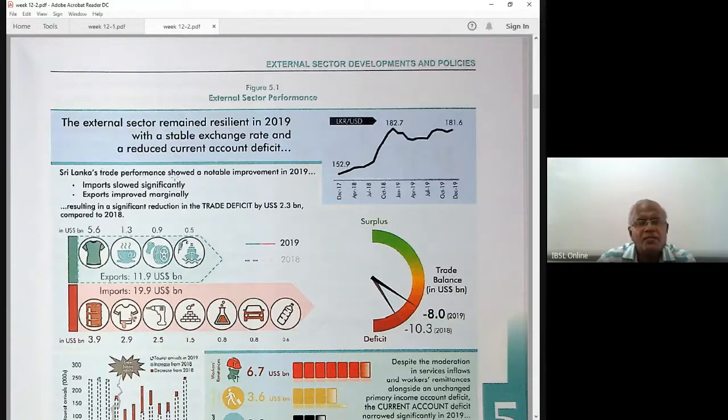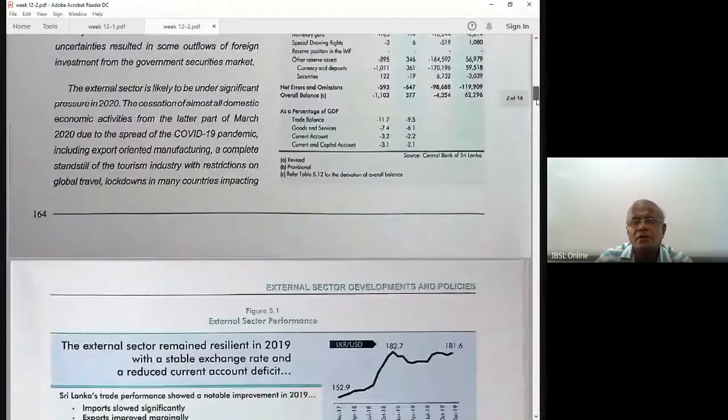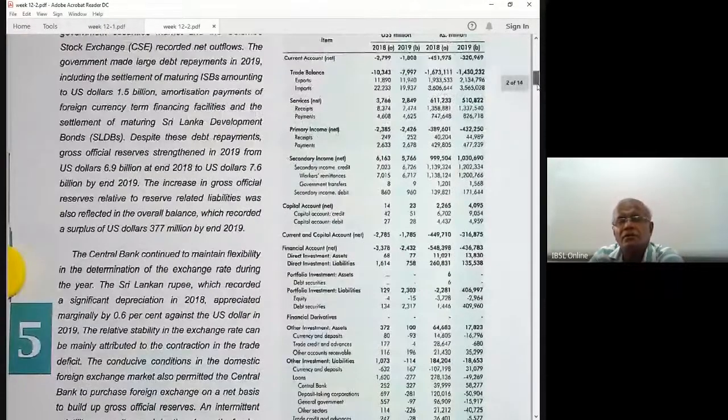The Sri Lanka trade performance showed a notable improvement in 2019. Imports slowed significantly. Exports improved marginally, resulting in a significant reduction in the trade deficit. Trade deficit means the trade account position. In the trade account, you have a deficit, no? 10 billion deficit, now 8 billion deficit.